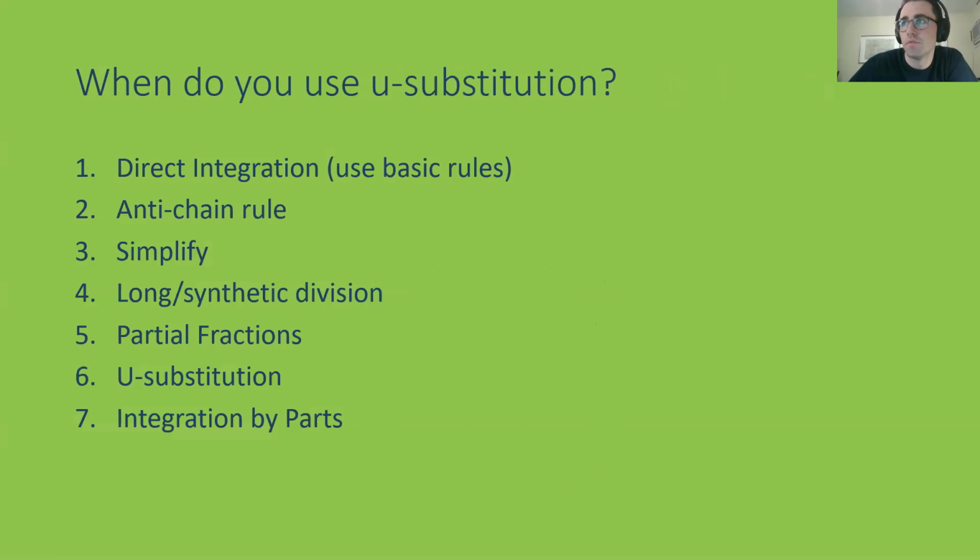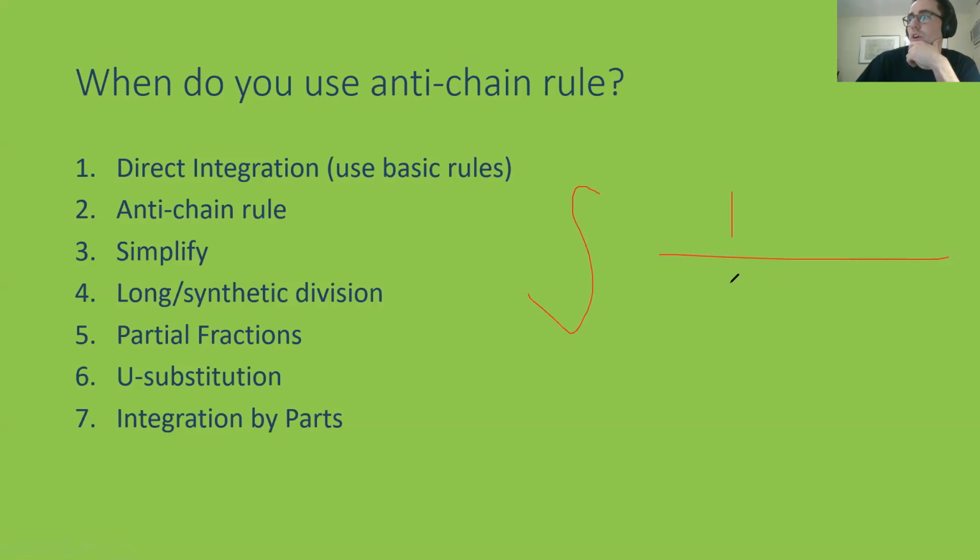When to use the anti-chain rule? Use the anti-chain rule when you have an inside function that's linear. An example might be 1 over (4x plus 2) to the negative 7. That inside function right here is linear, so that makes this an anti-chain rule question. Don't forget your dx. I know someone at home is saying, Ms. Hope, forget your dx.